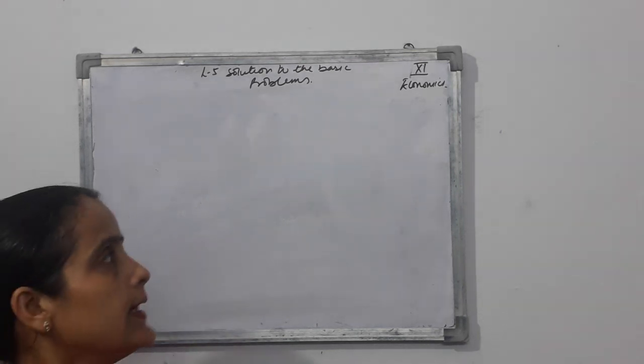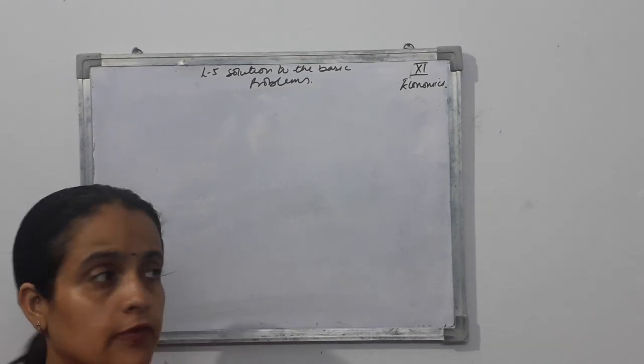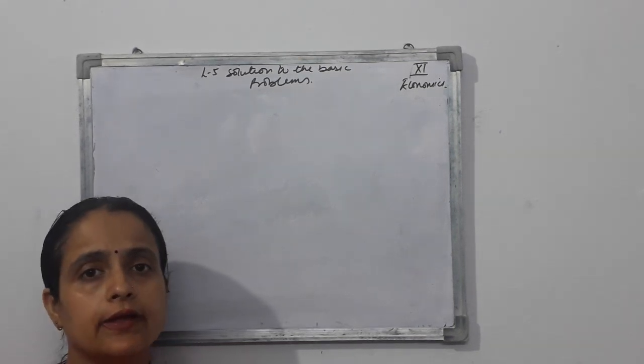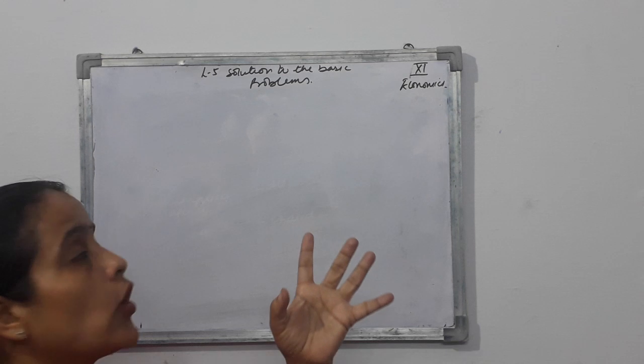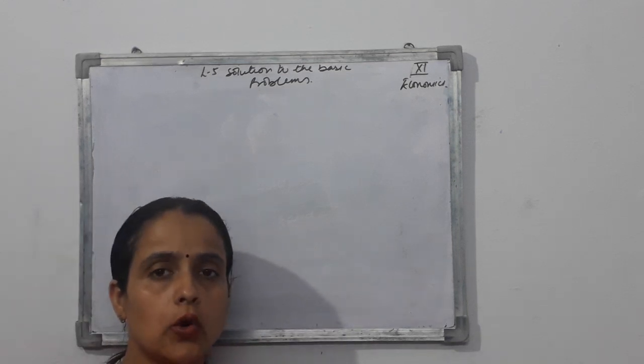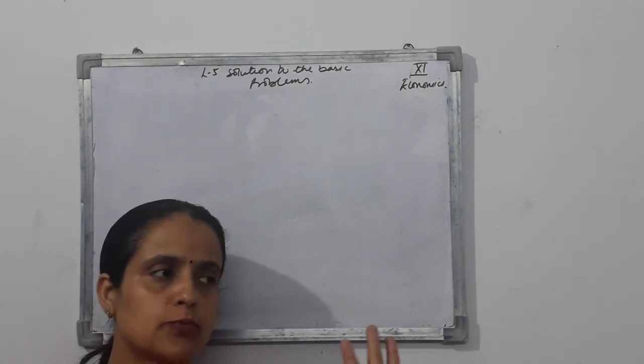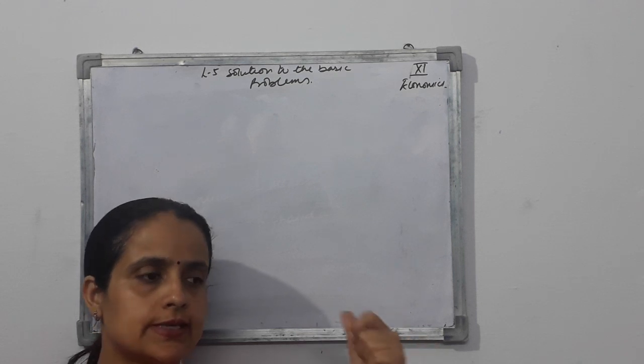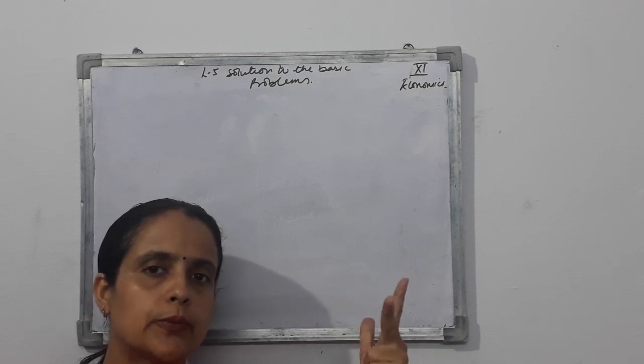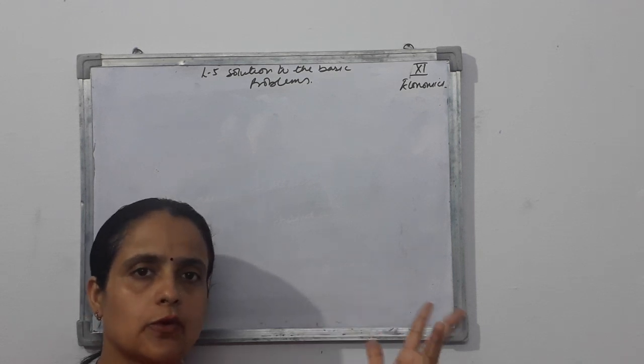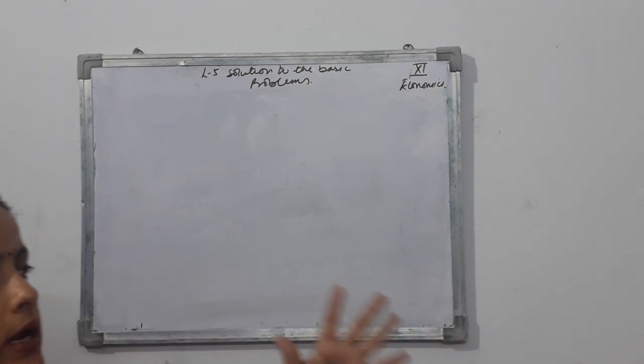Hello to class 11th. In class 11th, we are starting with lesson number 5, and we'll almost finish it today only. The lesson is the basic problems of an economy and their solutions. As I already told you, there are 5 basic problems. First, what to produce. Second, how to produce. Third, for whom to produce. Fourth, the allocation of resources, and fifth, the problem of economic growth.